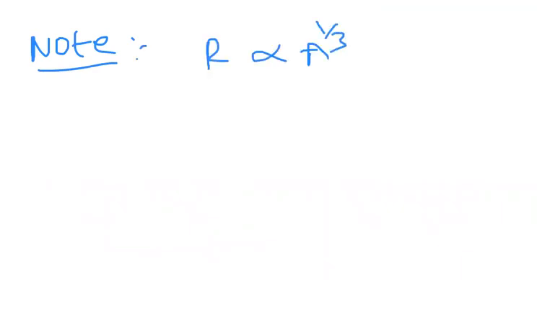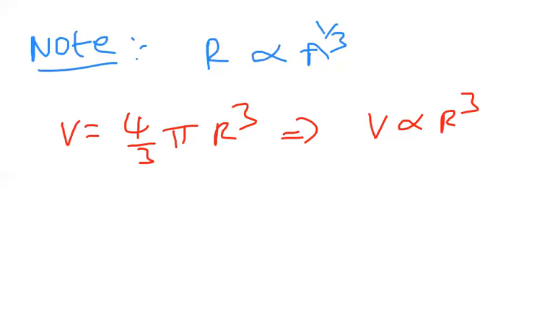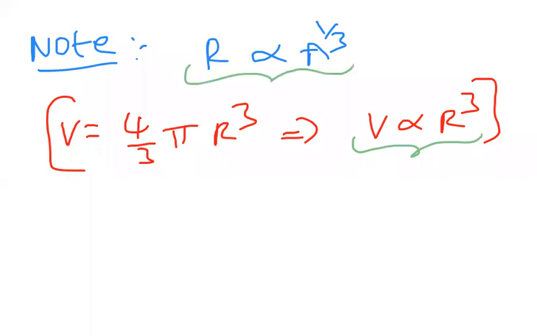Let us have a discussion for volume. Here, R is proportional to A power 1 by 3. Coming to the volume of a sphere, you know it is 4 by 3 pi r cube, and we can write volume is proportional to r cube. We told this at the starting itself, but again for formality I am discussing this one. So volume is proportional to r cube, and since r cube is proportional to A, volume is directly proportional to mass number. This concept I already derived, but again for formality I have written it.